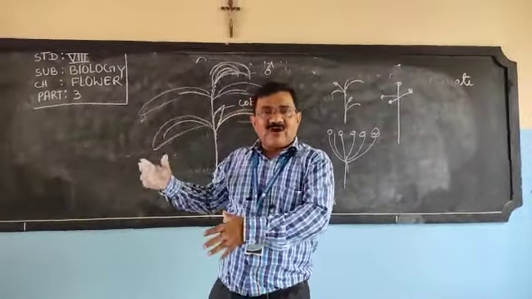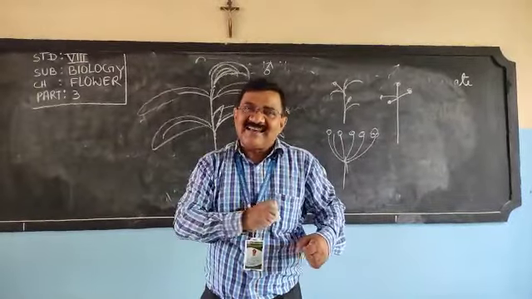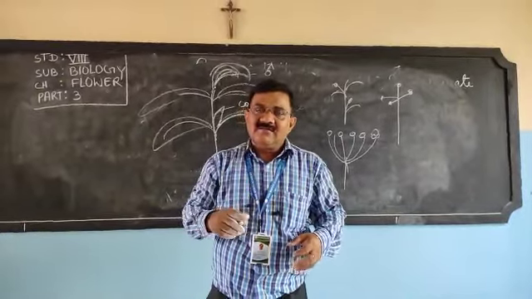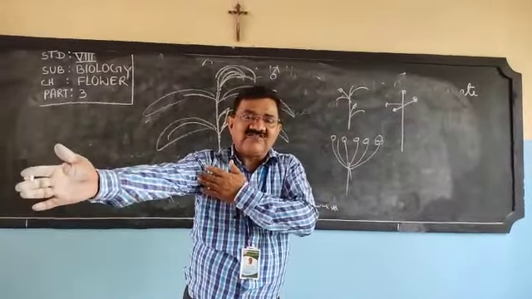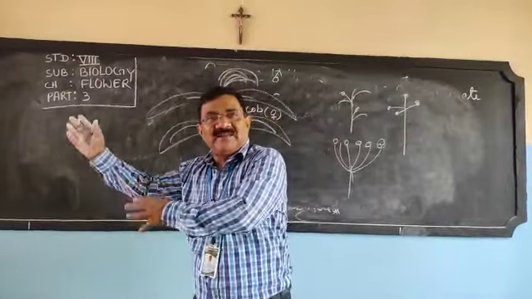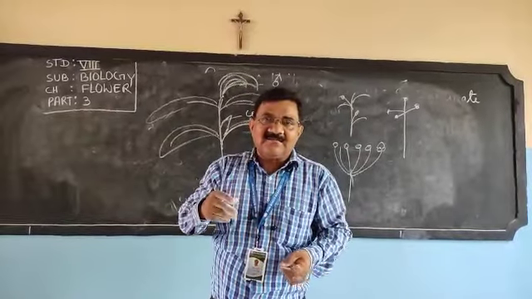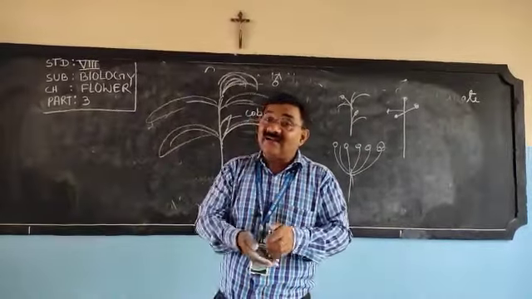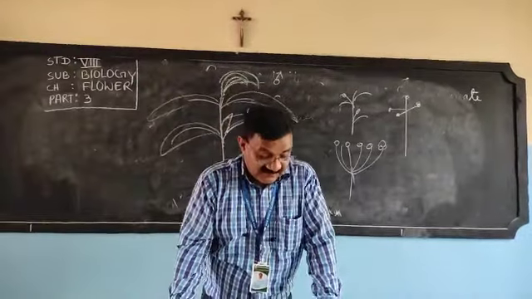We are connected to our mother by the placenta and the umbilical cord, the nabi. Have you seen a newly born baby? A long umbilical cord is there, connected to the placenta of the mother, and after birth it is cut by the doctor and tied. That is the umbilical cord. I am talking about the placenta.